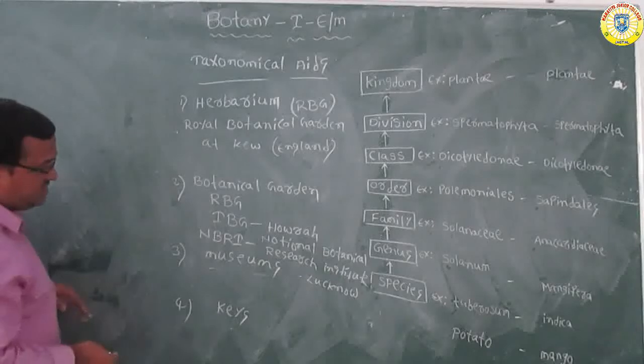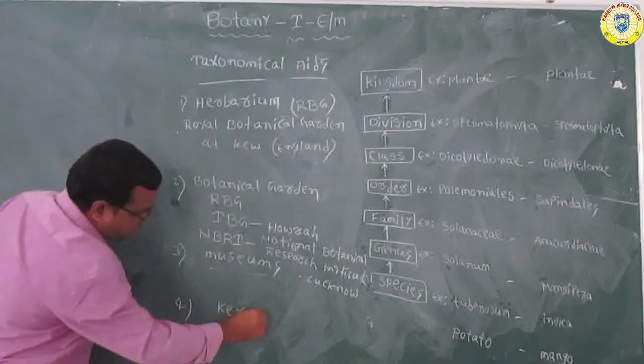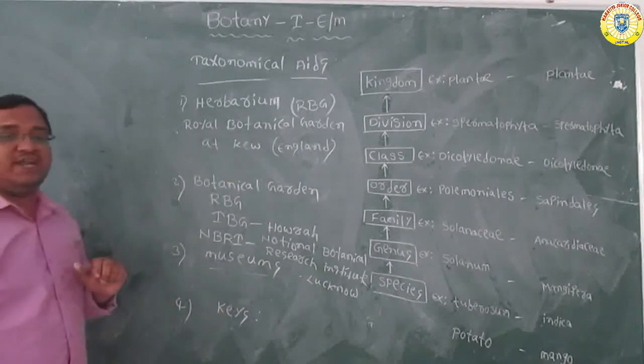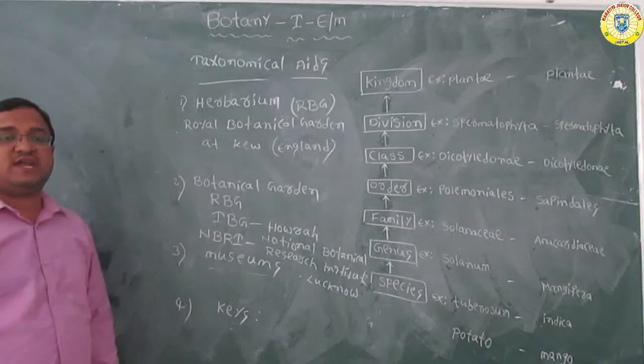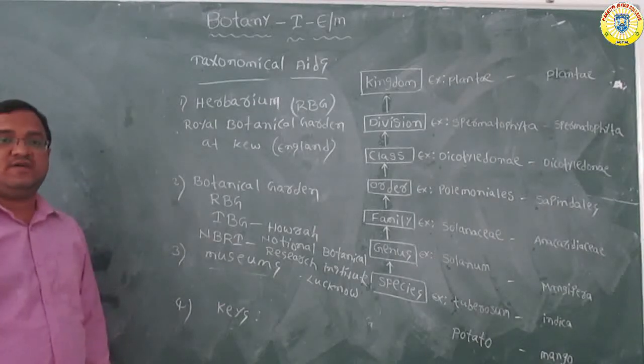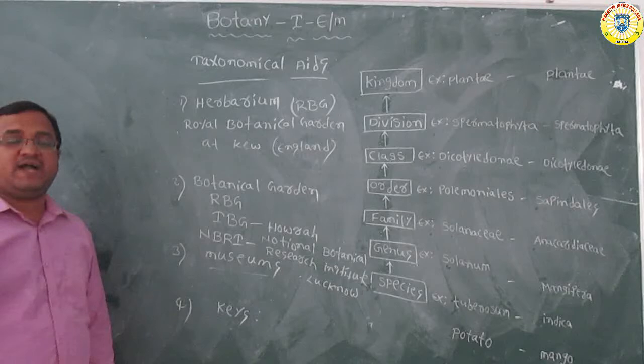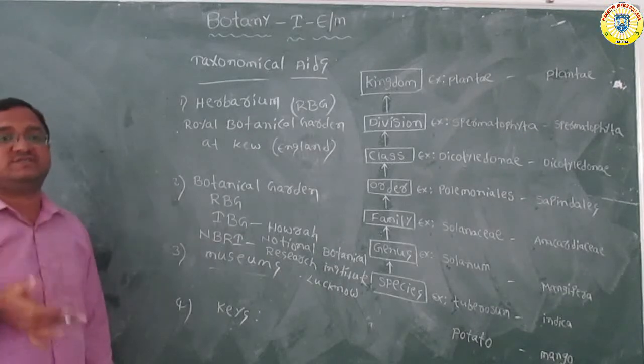Next, keys. Keys are also very useful for getting information about plants based on similarities and differences.